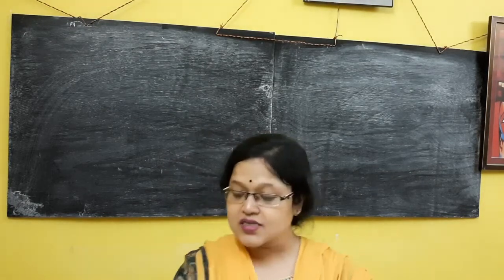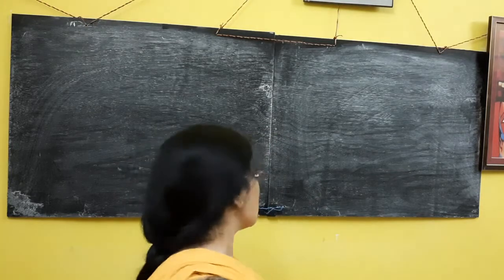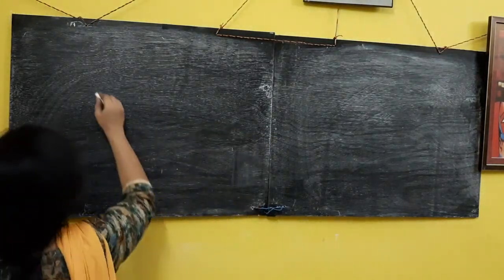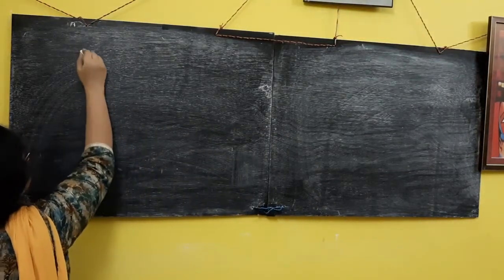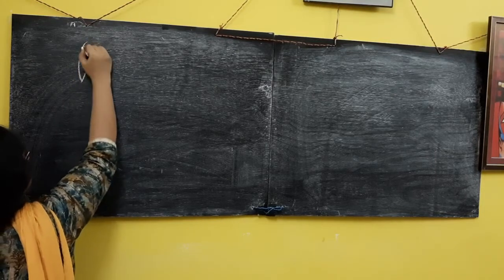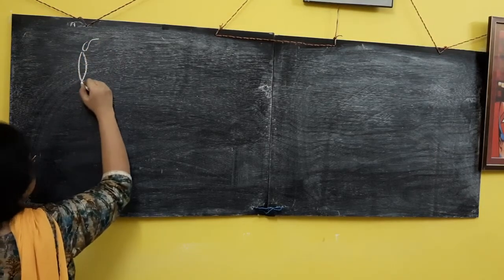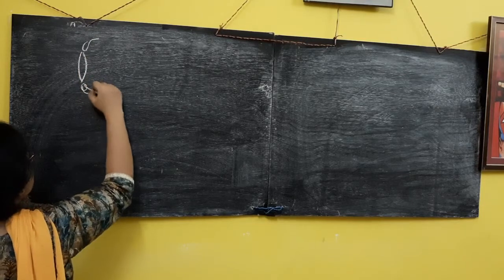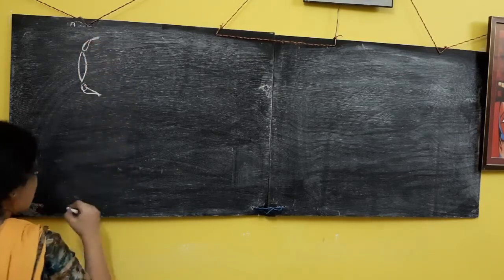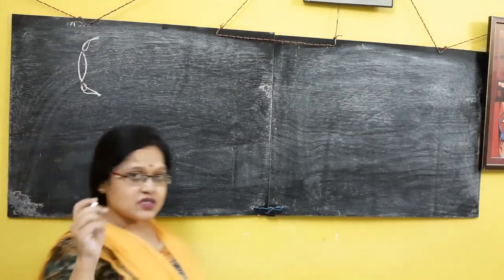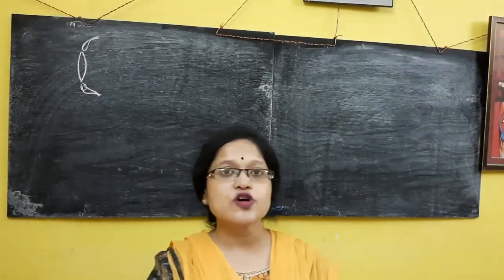Our eye's lens, the biological lens, looks like a convex lens. So this is a convex lens, and here we have a bunch of muscles. Clear? These muscles are called ciliary muscles. What is the purpose of that?